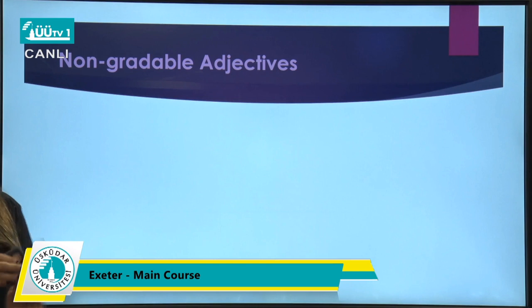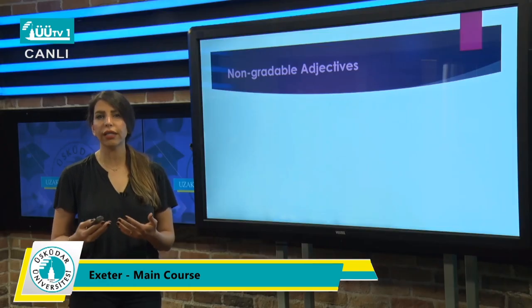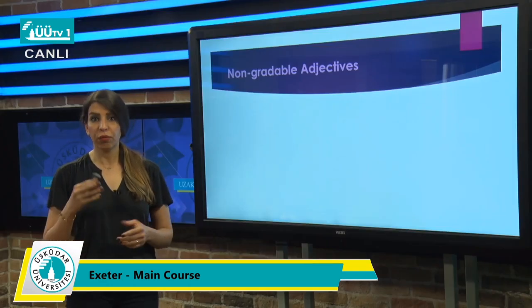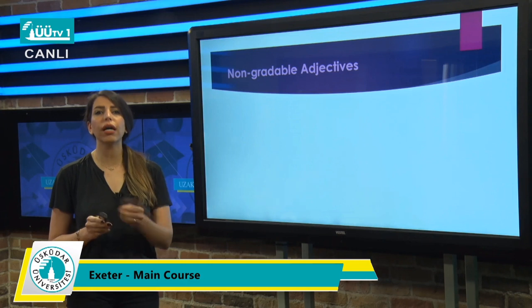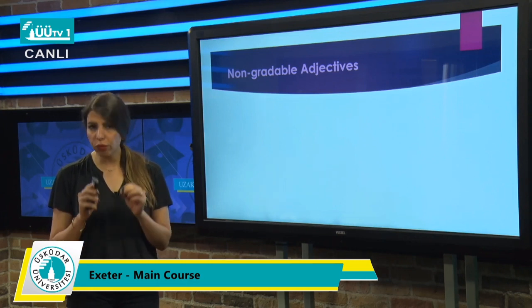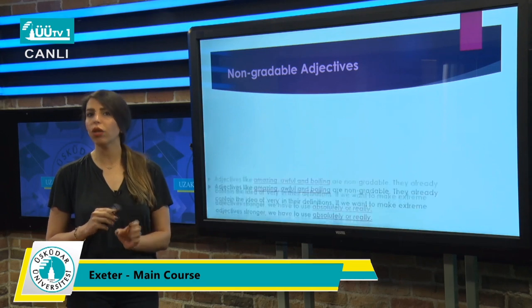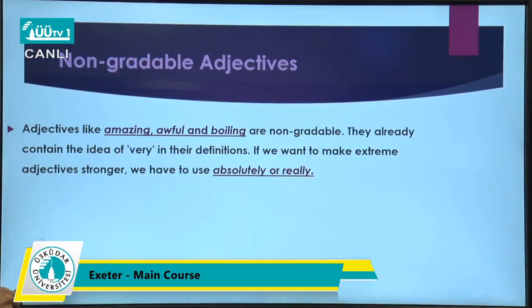But on the other hand, we have another type of adjectives, which we call non-gradable adjectives. When we say non-gradable adjectives, it means that you cannot put modifiers before them. We can use some, but not all of them. In those cases, the adjective itself already has the idea of very in it. So we are going to talk about them right here. As I told you, some adjectives like amazing, awful, and boiling are non-gradable. They already contain the idea of very in their definitions.